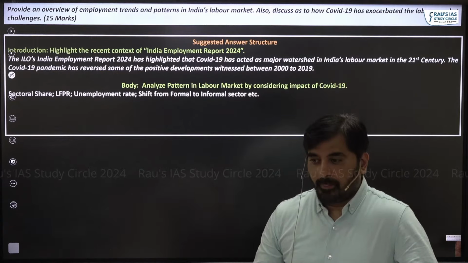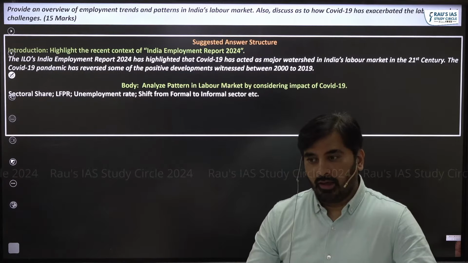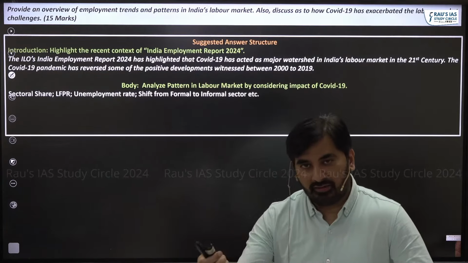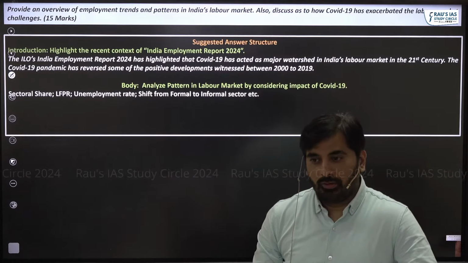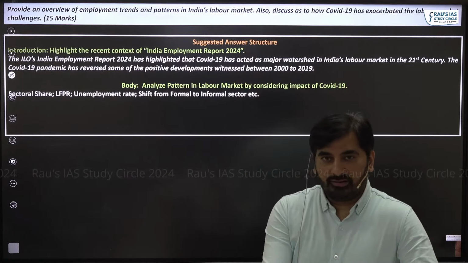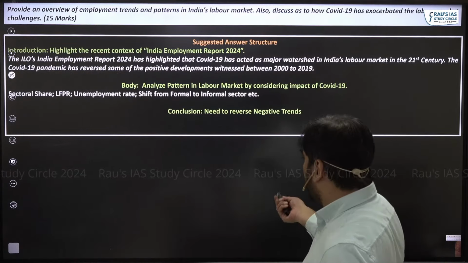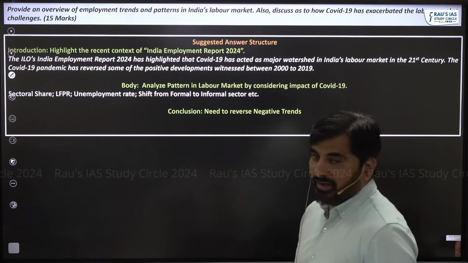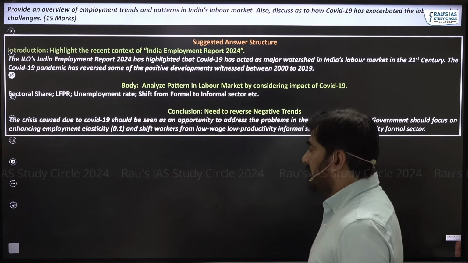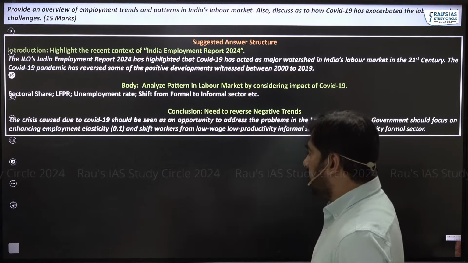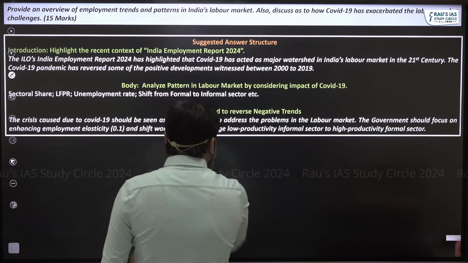Because in the body of the answer you're mentioning how COVID-19 has adversely impacted our labor market, the conclusion could be, what should we do to reverse these negative trends, right? So the conclusion is the need to reverse these negative trends, and you can say the crisis caused due to COVID-19 should be seen as an opportunity.